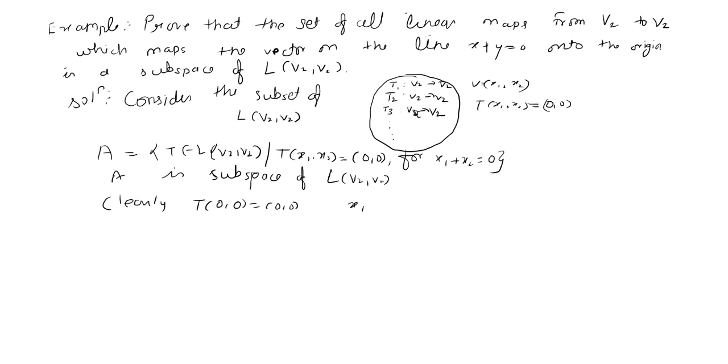If I take x1 plus x2, that means 0 plus 0, which is nothing but 0. So x1 plus x2 is equal to 0, that means the sum of these two elements is 0. So we find a vector whose T image is mapping to 0. So we can say that T belongs to A, so A is a non-empty set.